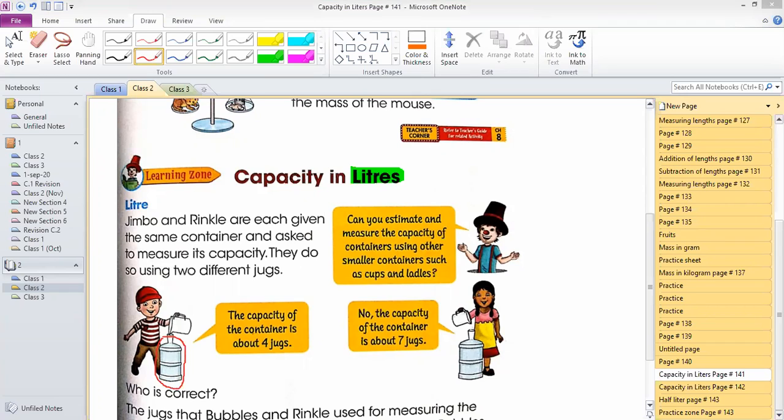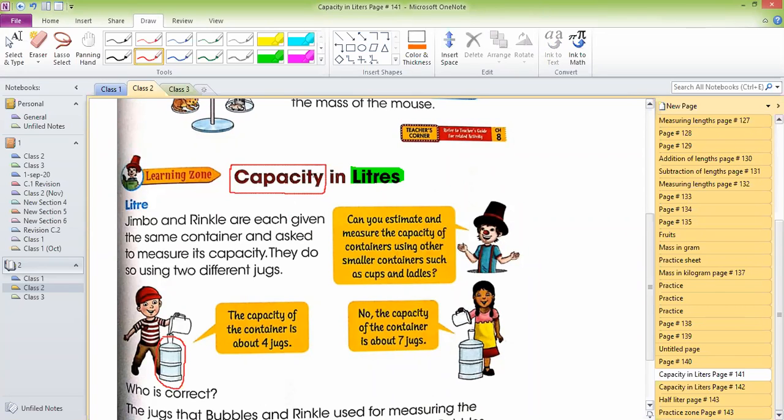How much it can hold, how much water this container can hold. This is actually called capacity. Again, I repeat, guys, what is capacity? Capacity is the total liquid any container or any pot utensils can hold.